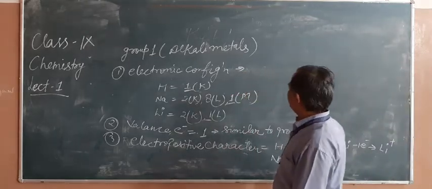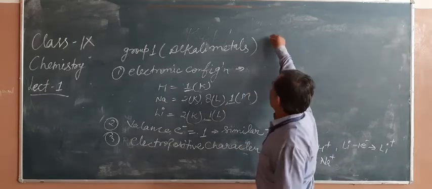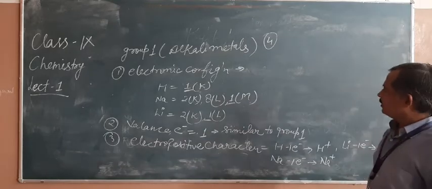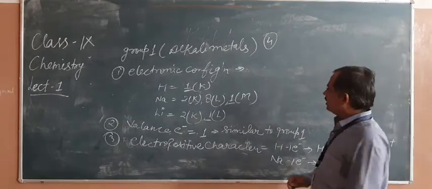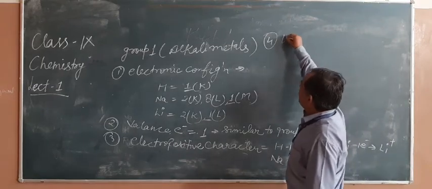Then there is the fourth property of hydrogen, which makes it similar to group 1: its univalent ions.